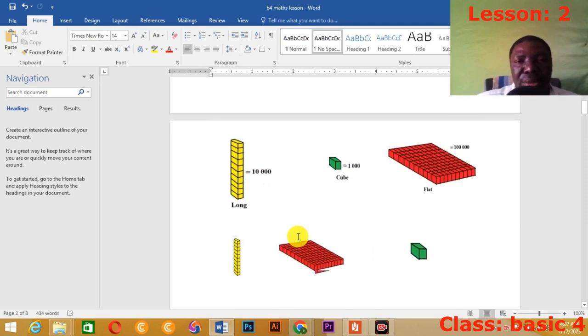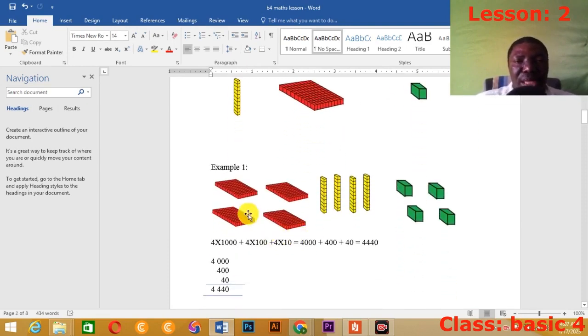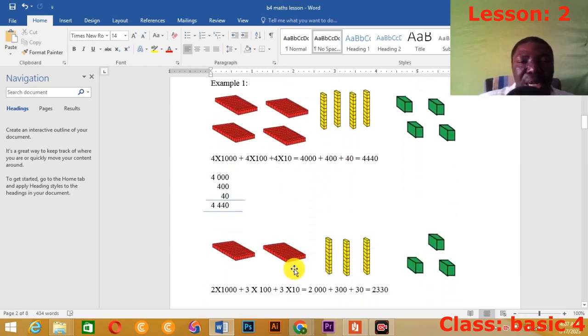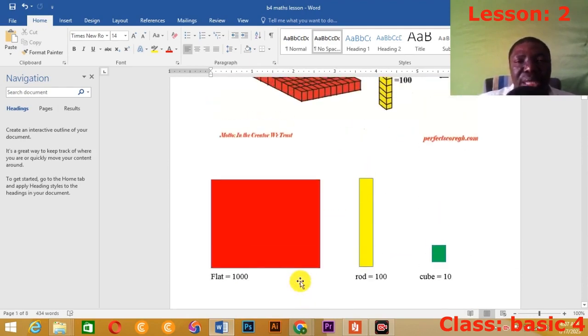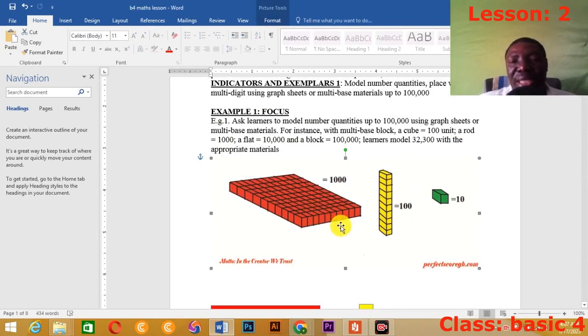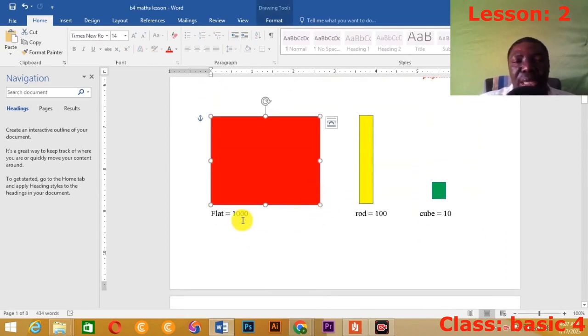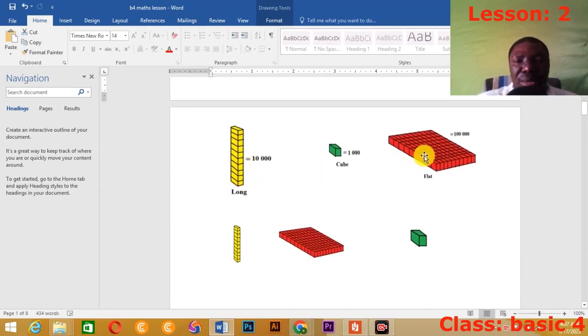So we learned how to represent these multi-base materials. We learned how to write them in figures, and also how to represent the figures when we are given a figure, how to design them, plot them or sketch them. Because this will take time in your exercise book, you can go with this. It's the same thing. This one represents a cube, this one represents a long or rod, this one represents a flat.